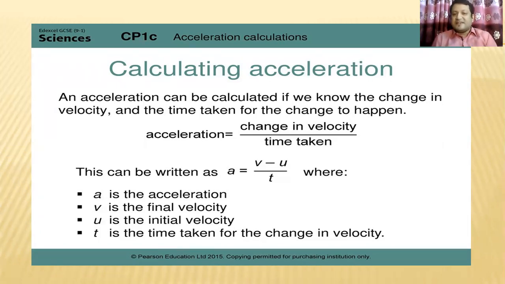This can be written as a equals v minus u divided by t. Here a equals acceleration, v equals the final velocity, u equals the initial velocity. Here it is written u, but we can use v0 as well. And t is the time taken for the change in velocity.